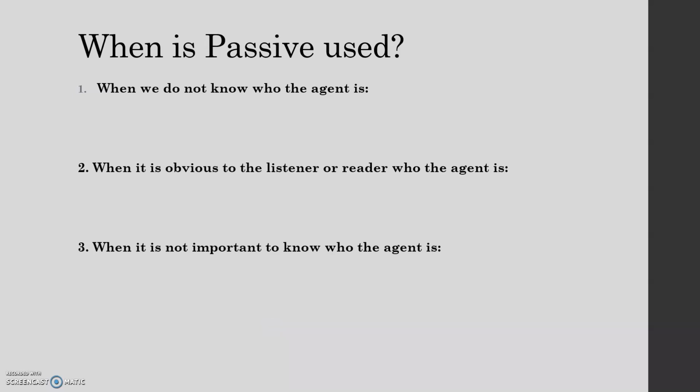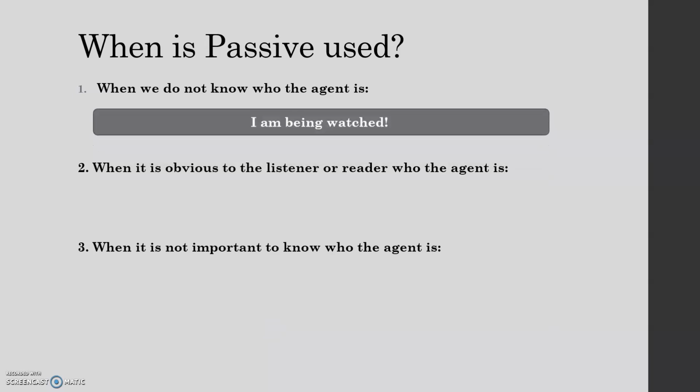When is passive used? Number one, when we don't know who the agent is. Let's have a look at an example. I am being watched. In this sentence, I know that I am being watched, but I don't know who is watching me. Compare this sentence, I am being watched, to an active sentence, somebody is watching me. I have to say that I am being watched is far more tense, far more dramatic.